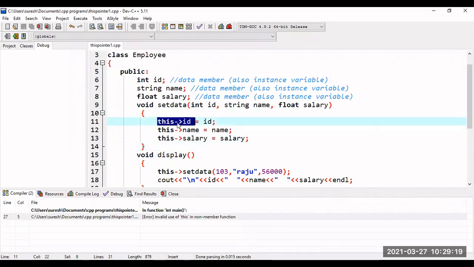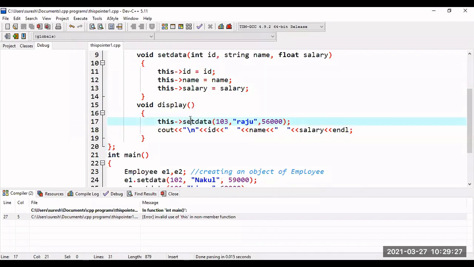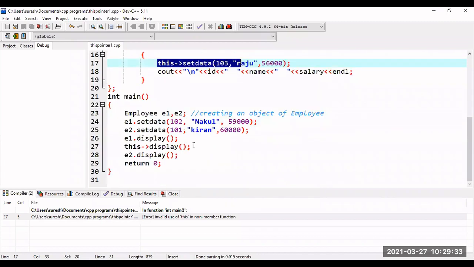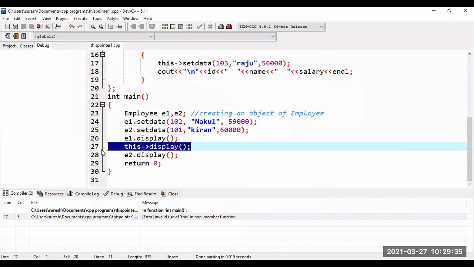Otherwise you can use this operator, normally you can access id, or otherwise you can access id using this, the data members. And even if you want to access the member functions inside another member function, I can use this operator. Normally you can call setData, or otherwise call it through this, but I cannot use this outside the class.